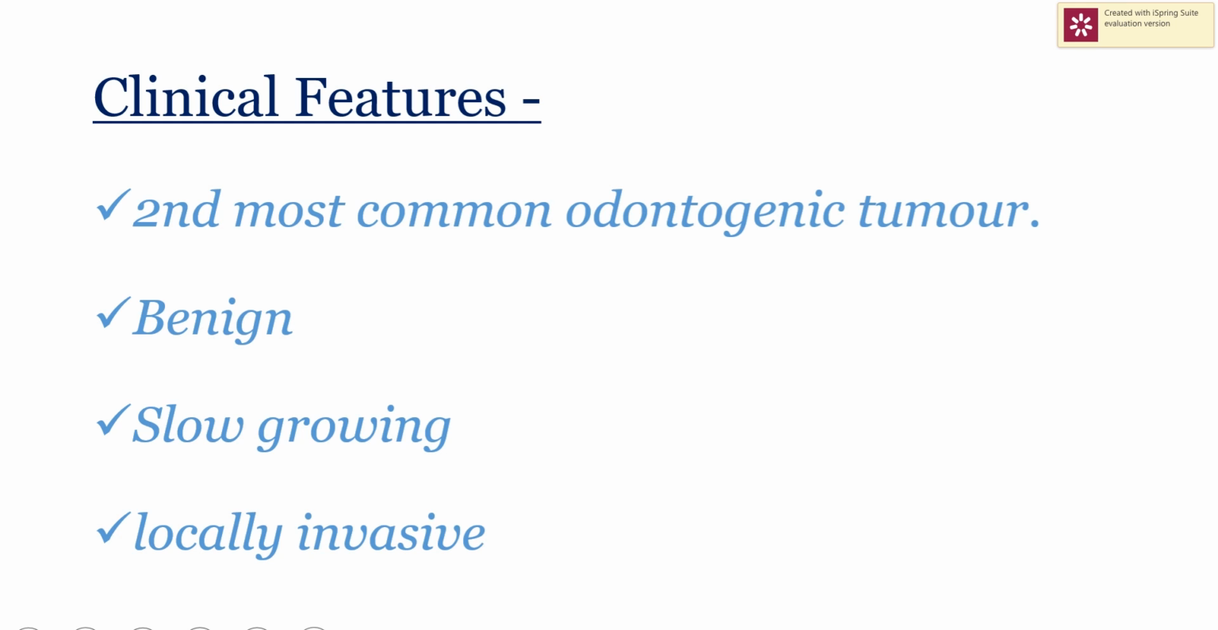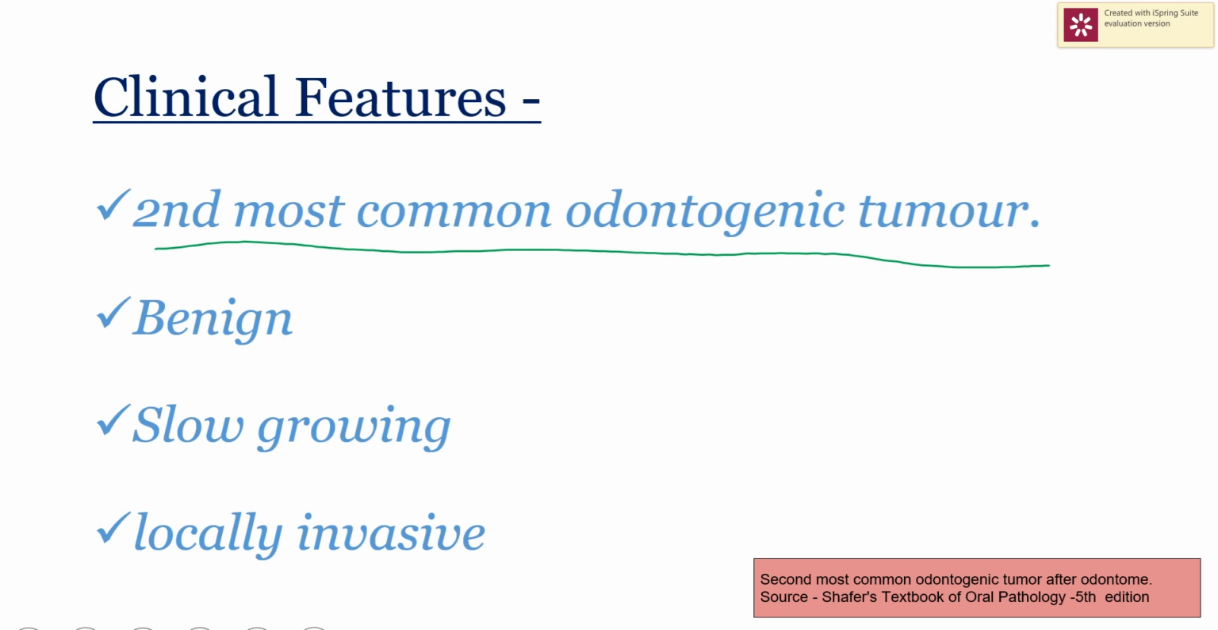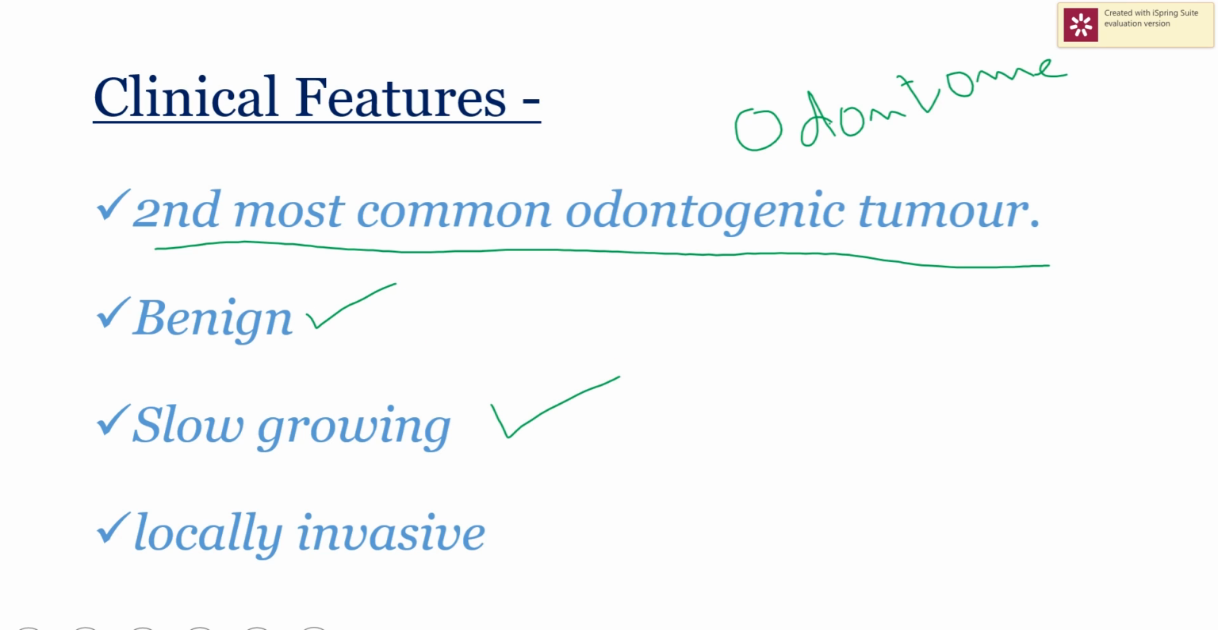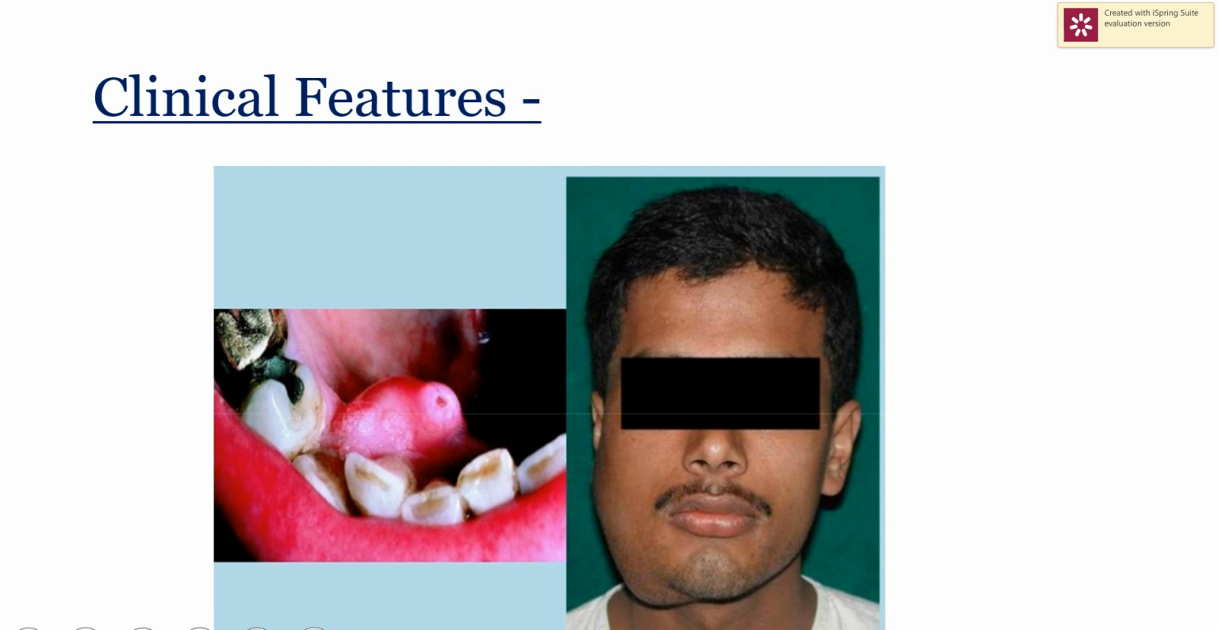As I already told you, it is the second most common odontogenic tumor. Which is the first one? The most common odontogenic tumor is odontome, and ameloblastoma is the second most common. It is benign, it is slow growing, but it is locally invasive and has a high recurrence rate. The recurrence rate is high in case of ameloblastoma. Let's see this image. As I told you, there is swelling in the molar angle ramus area of this patient. This is how it will clinically appear.